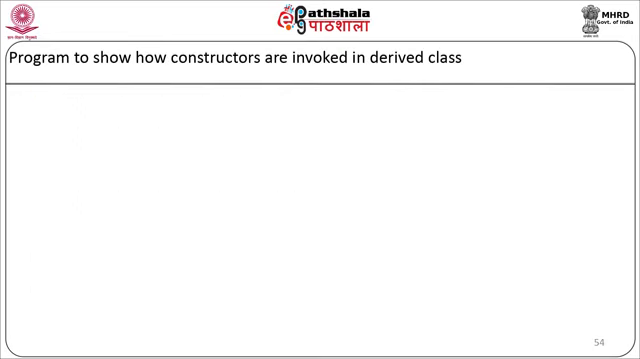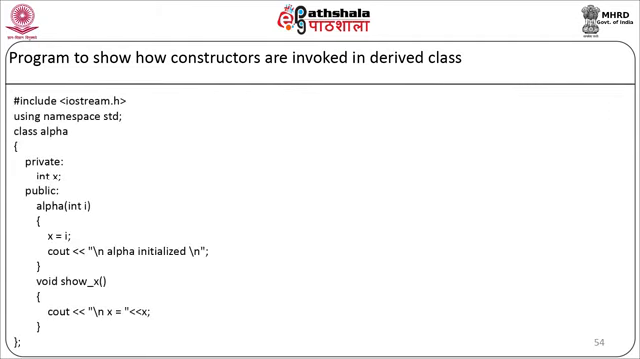Now let us see a program of how the constructors are invoked in derived classes. We will start with the program: #include <iostream>, using namespace std. We will define the class alpha. Here in the private section we are going to have a data member integer x. In the public section we will have a constructor which will accept the parameter, alpha(int i), x equal to i, cout the alpha is initialized, and the constructor function will end. We will have one more member function, void show_x, which will display the value of x on the screen. Our first class will end.